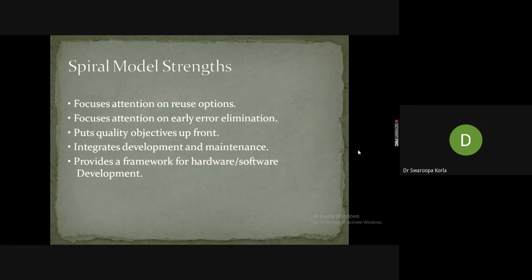It focuses attention on early error elimination, and we try to avoid errors when we write the program itself. In some cases, you cannot completely write the entire module or program first. Generally, how do you write a program?